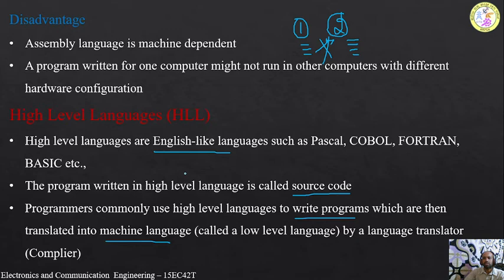So the user can write the program in English like sentences, which is called high level language, and it has to be converted into machine language. Because our device or computer can only understand machine level language, it cannot understand high level language. So this conversion is required. For that conversion, another program is required, called a compiler. A compiler is a program which performs the conversion of high level language into machine level language.